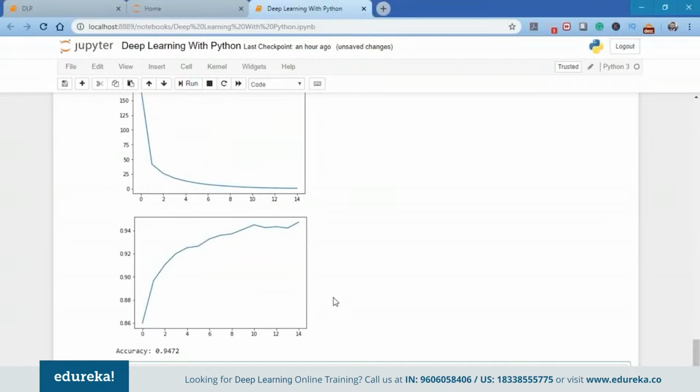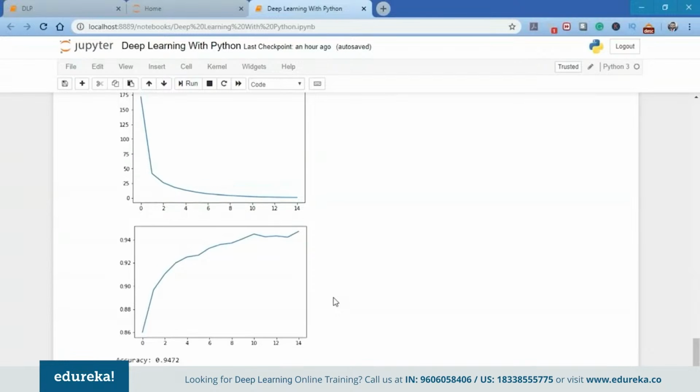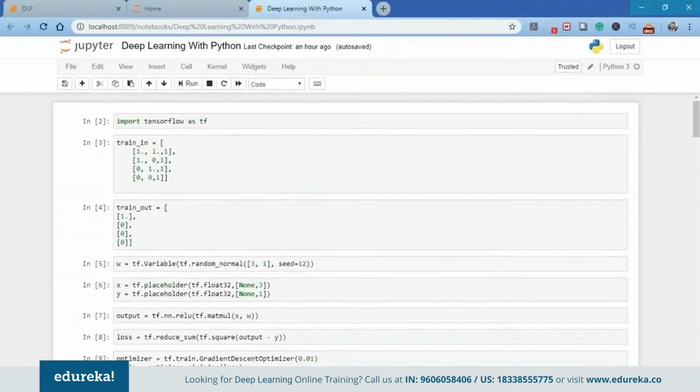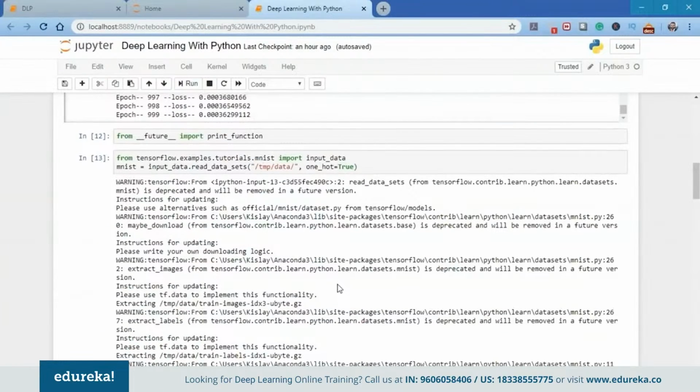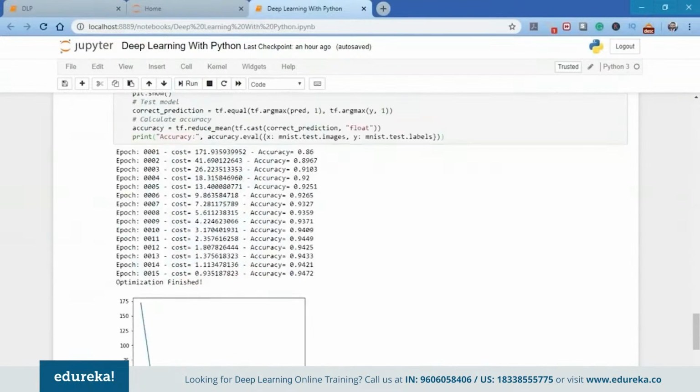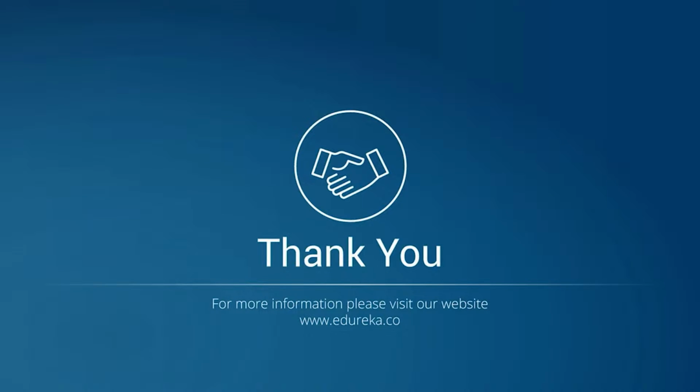So guys, this is it for today's session. I hope you came to know what exactly deep learning is, and how artificial intelligence, machine learning, and deep learning are connected in terms of data science: artificial intelligence is the broad field, machine learning is a subset of artificial intelligence, and deep learning is a subset of machine learning. And how exactly a perceptron works, the idea behind a neural network mimicking the human brain, how you can create your own perceptron from scratch, and how you can create a neural network from scratch using Python and other deep learning frameworks. So guys, that's it for today's session.